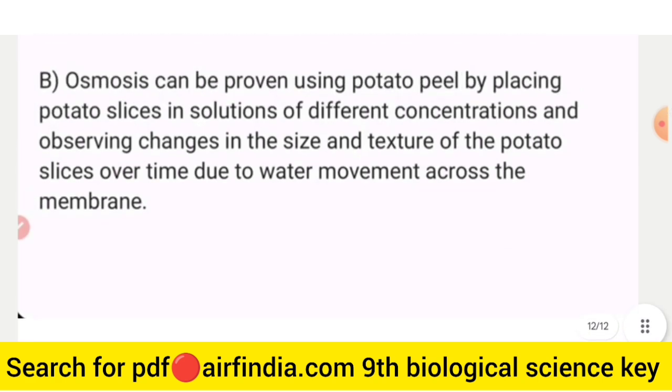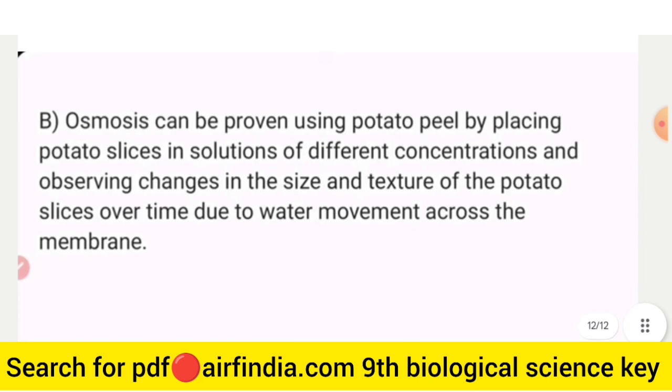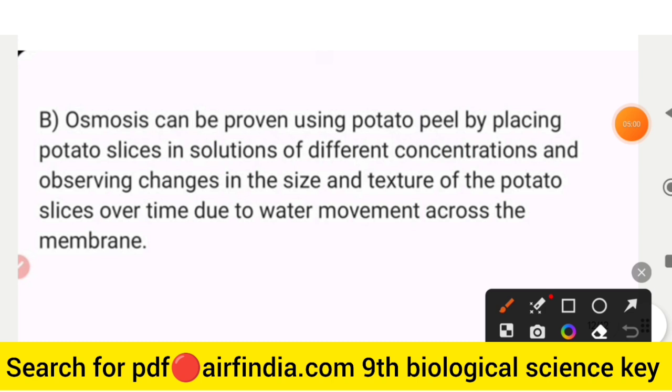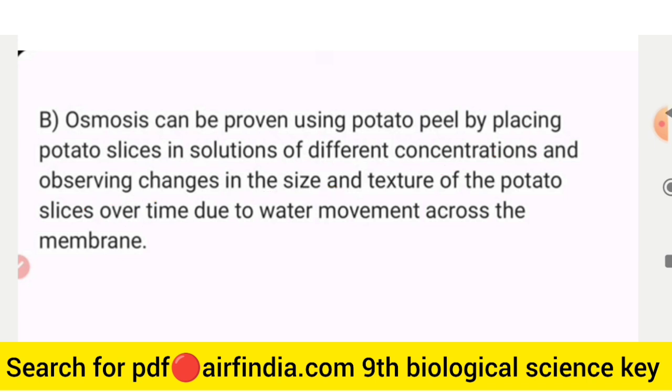And the B point: osmosis can be proven using potato peel by placing potato slices in solutions of different concentrations and observing changes in the size and texture of the potato slice over time due to water movement across the membrane. So the full answer key is uploaded on our channel.